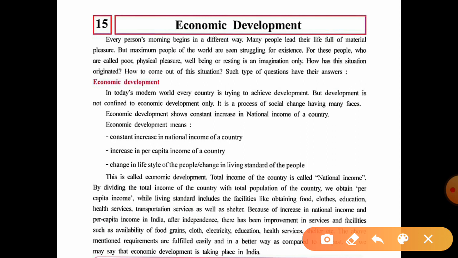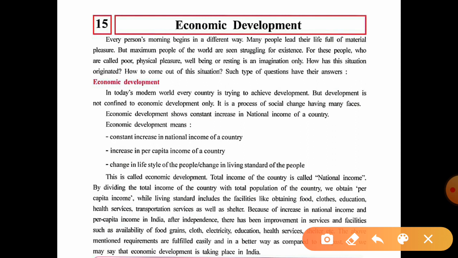It may be related to transportation, commodities, or any kind of trade; whatever income is earned by the country through trade activities is called national income. By dividing the total income of the country by the total population of the country, we obtain per capita income.